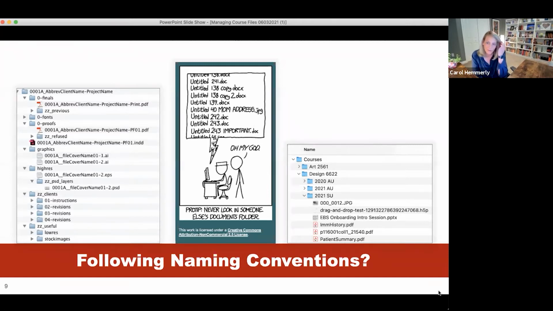Yeah, so Kaylee mentioned that some of them are not very descriptive, and that would definitely be a problem if you were trying to find those files in the future. So I'm looking at an example of that, which might be the example on the right, where toward the very bottom there's a file that says P116001, a series of numbers and letters ending in a PDF. And that probably is not going to be helpful if you are trying to find that file in the future.